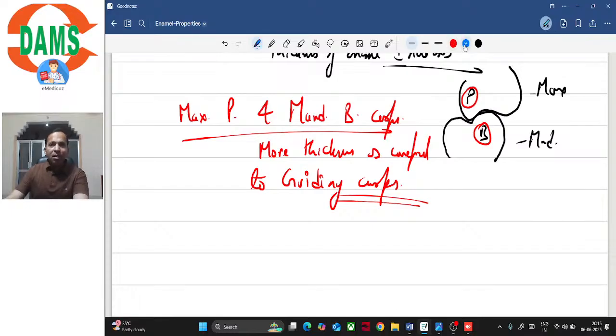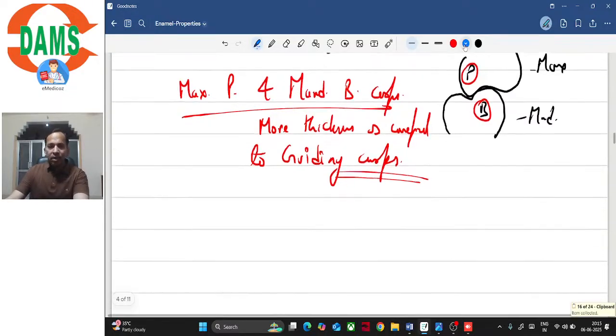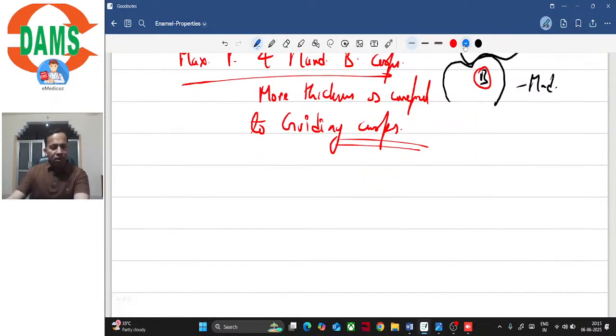So I hope whatever I've taught so far is clear, right? So let's move forward. What we have done is hardness. We have talked about hardness, brittleness, then its thickness, isn't it? The thickness is variable and uniform depending on the dentition that we are considering, right? Then let's go to the optical properties.